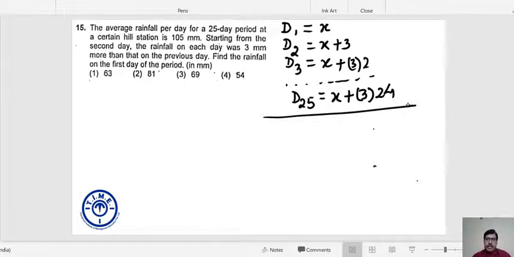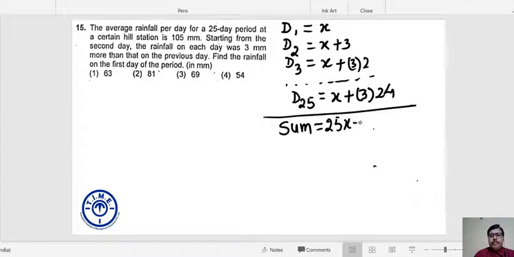These are the data pertaining to the given question. The first day, day number 1, rainfall is X. Day number 2 is 3 mm more than the previous day. Day number 3, again 3 more than the previous day. And so on and so forth. Day 25, rainfall would be X plus 3 into 24. So what is the sum total of the rainfall in the span of 25 days? In the span of the given 25 days, D1 to D25, the sum is X appear how many times? 25 times. It is 25X.